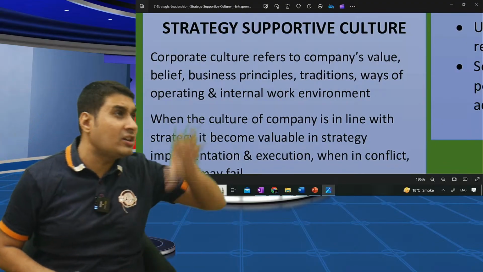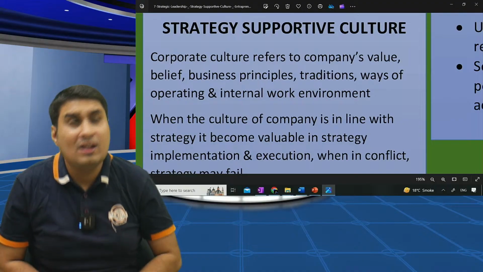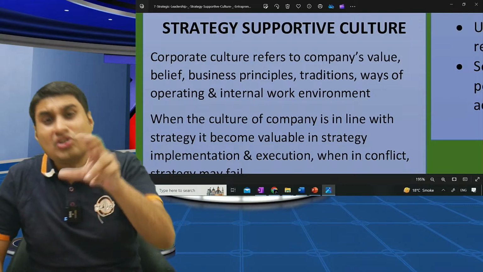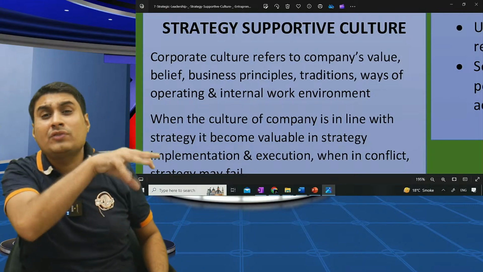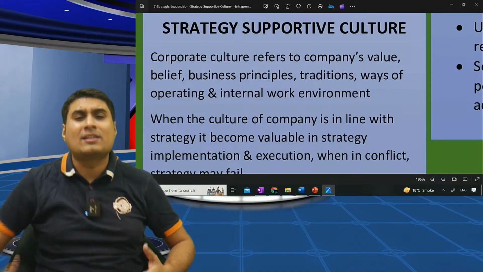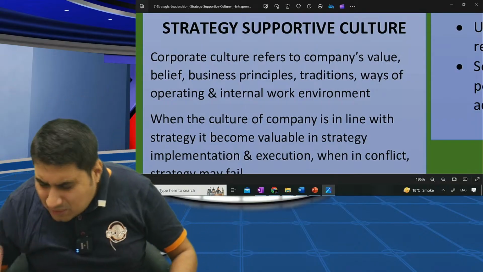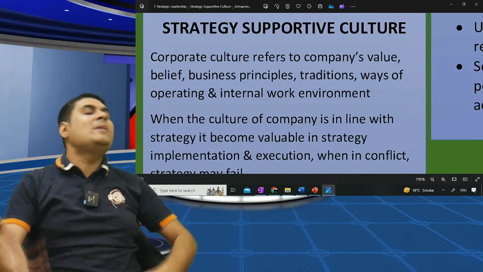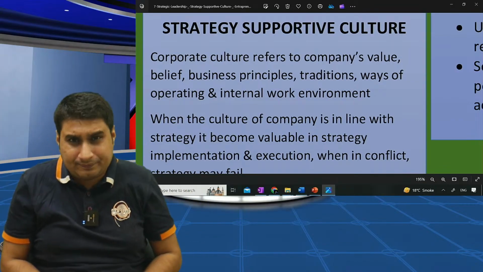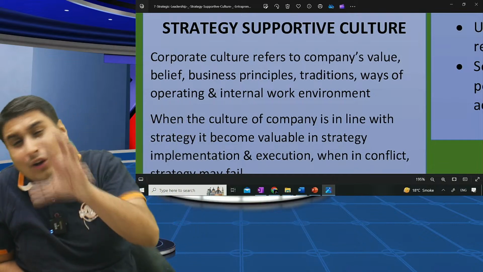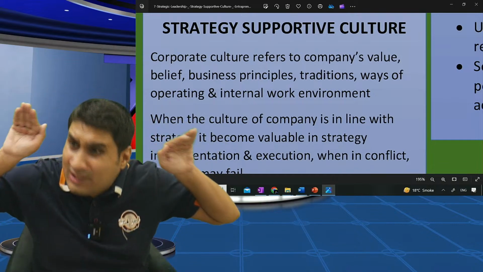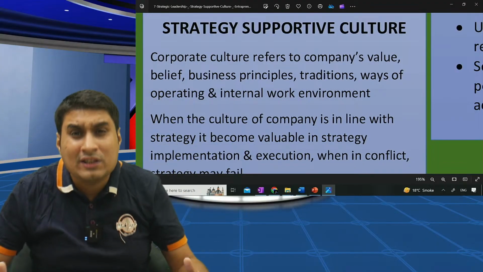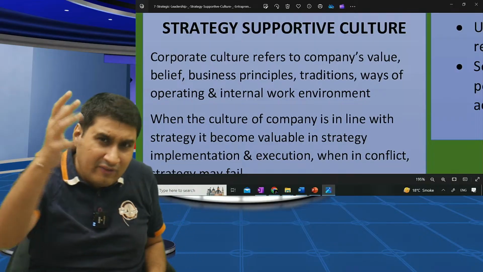Tell me, very simple. First, will strategy come or will culture come? Strategy or culture? First culture, then strategy. Strategy will always follow culture because culture has been there for years. Corporate culture refers to the company's values, beliefs, ways of operating, internal environment. Strategy should always follow culture. If strategy and culture are against each other, the best of strategies will fail, because you have to respect that we cannot change culture. Very simple.